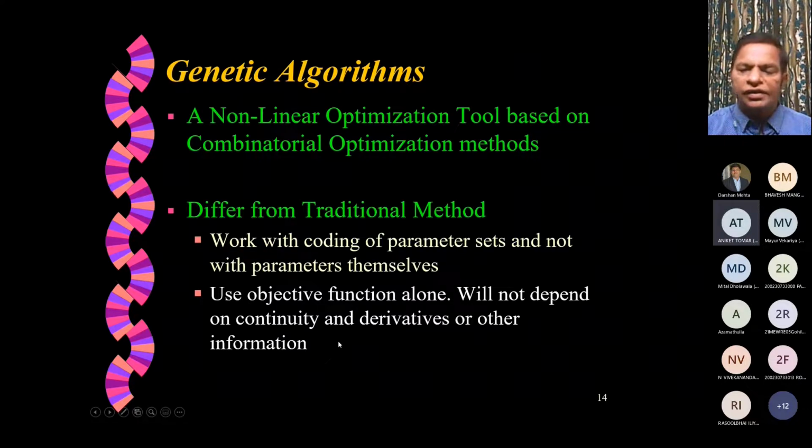For example, if you are talking about linear programming, the objective function has to be a linear function, and that requirement is not there in GA. In the same way, if you talk about the Lagrangian approach for solving a nonlinear objective function, then that objective function must be differentiable. It is a continuous function, and you should be able to find its first derivative. You should also be able to find the second derivative. If it is a discontinuous function, or the function is so complicated that you cannot find its derivative, then it will fail. So the Lagrangian approach will not be able to solve it, whereas GA can solve such problems with equal ease.